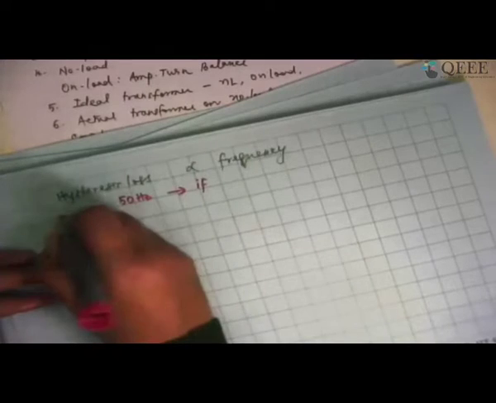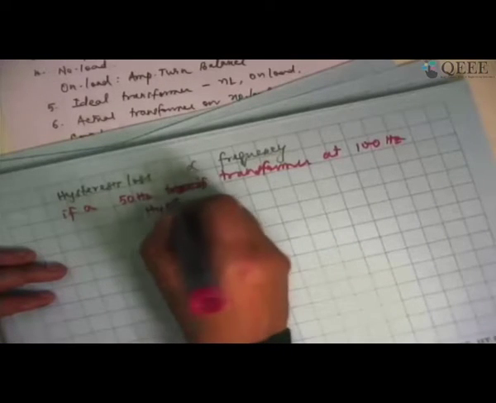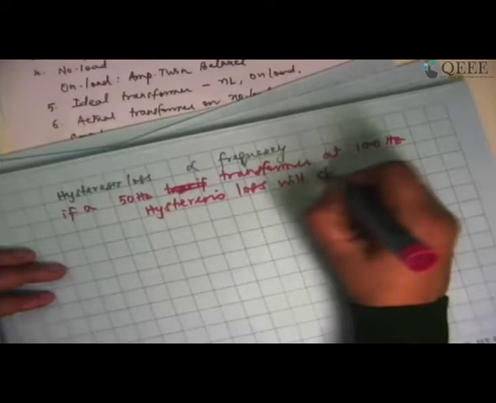So if a 50 Hertz transformer is operated at 100 Hertz, hysteresis loss will be twice, will become double. So I have to design a transformer at a particular frequency and always operate it at that frequency. I cannot go higher than that. So this is the discussion on hysteresis loss.